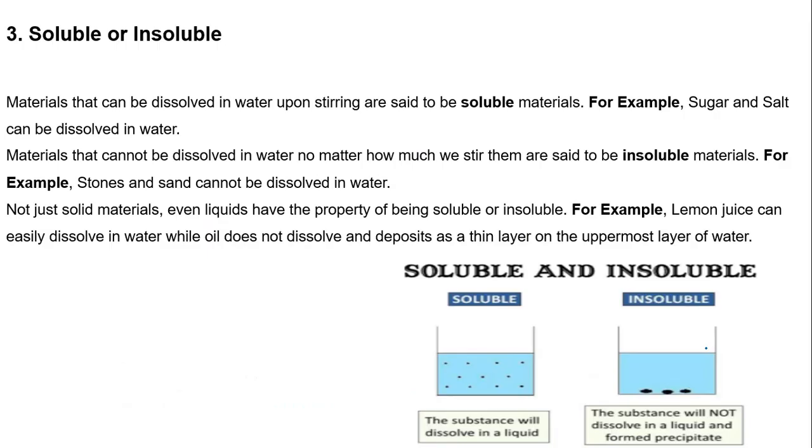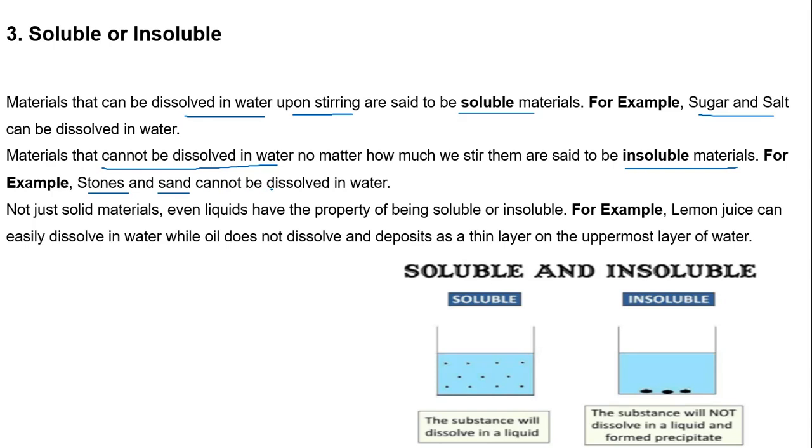Solubility. The materials that generally dissolve in water when we stir it are known as soluble material. For example, salt and sugar generally dissolve in water, so salt and sugar are soluble in water. On the other hand, the materials that cannot be dissolved in water, even though we stir it, are known as insoluble materials. For example, stone and sand, when we mix in water, they do not dissolve in water, so they